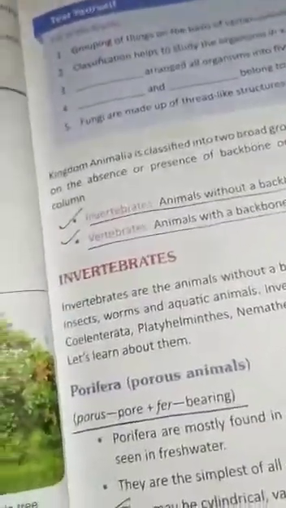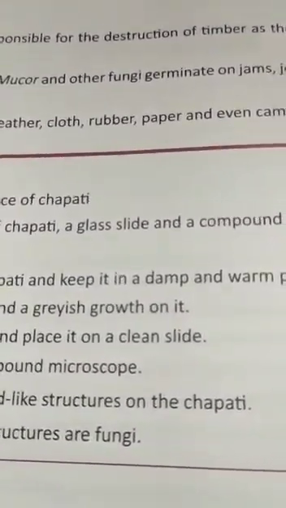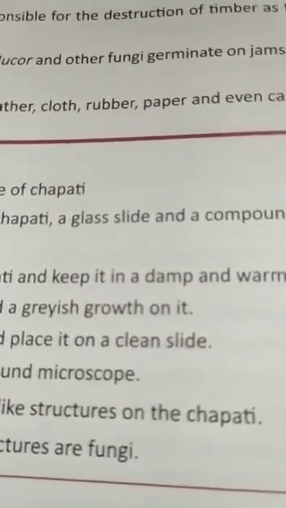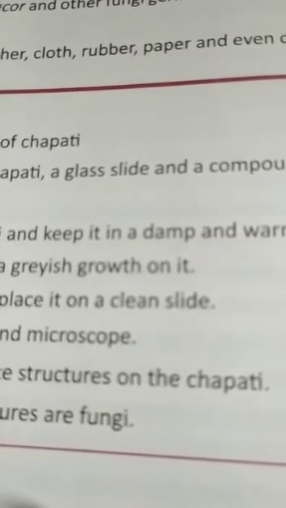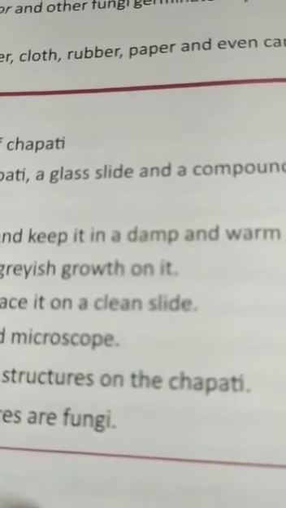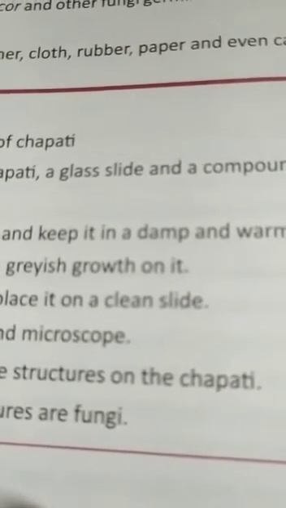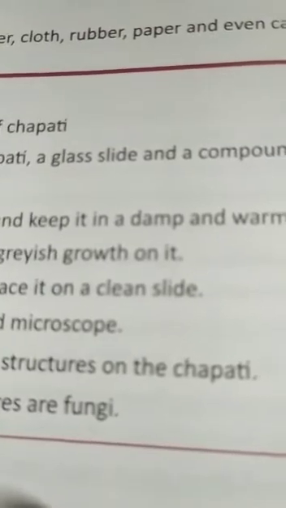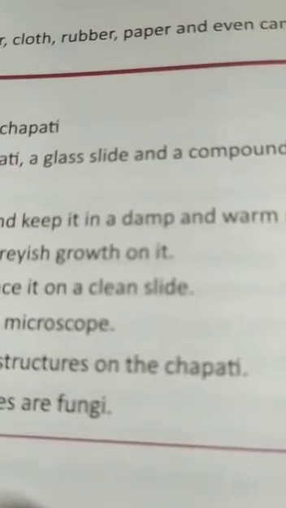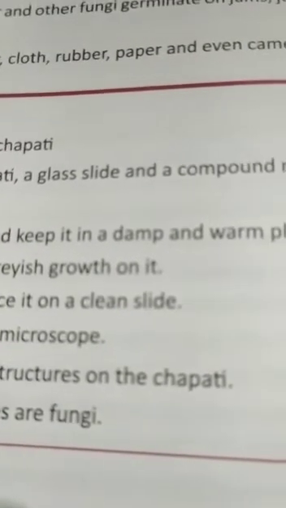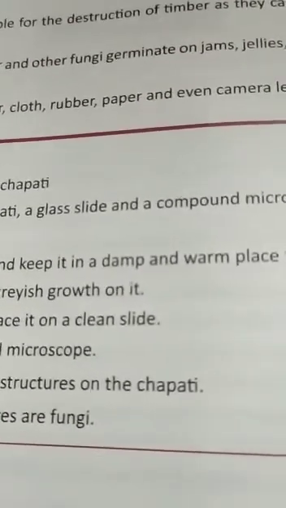Next, some fungi are responsible for the destruction of timber as they cause rotting of wood in the trees. Certain fungi like mucor and spores of rhizopus germinate on jams, jellies and other preserved food particles and destroy them. Some even destroy leather goods, cloth, rubber, paper and camera lenses. You can see their action mostly during the rainy season. They are active during the rainy season.